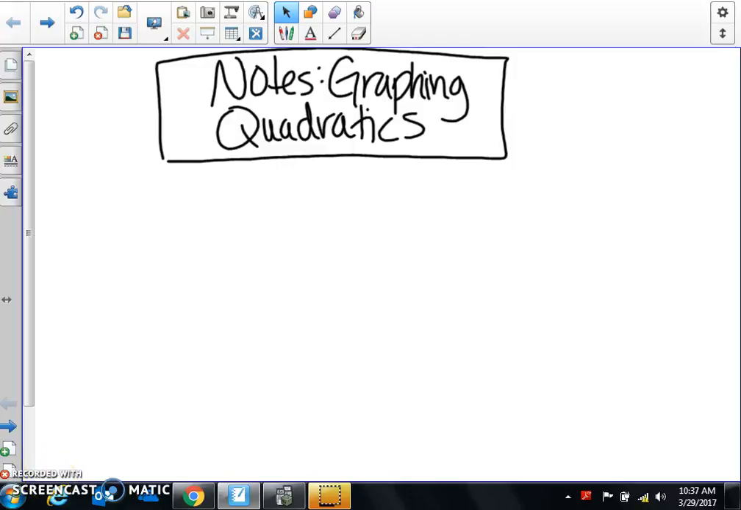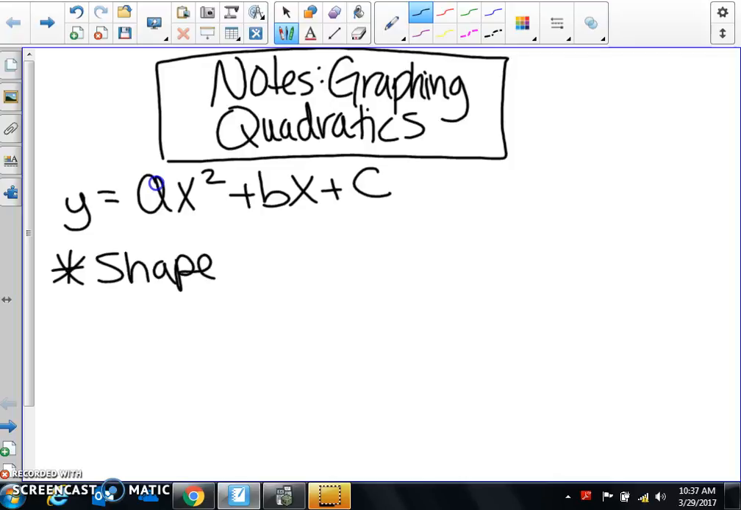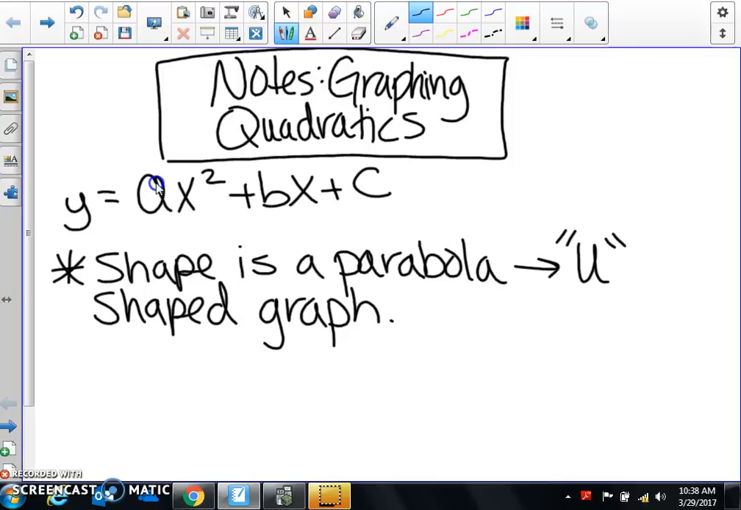Okay, so here's a couple of things that you need to know for graphing quadratics. A quadratic is ax squared plus bx plus c, and that's a y equals. The shape is a parabola, and that's a U-shaped graph. Okay, not V, U. So make sure you curve your edges.